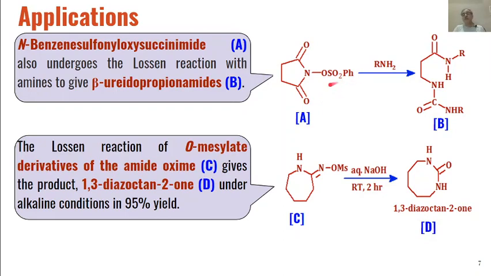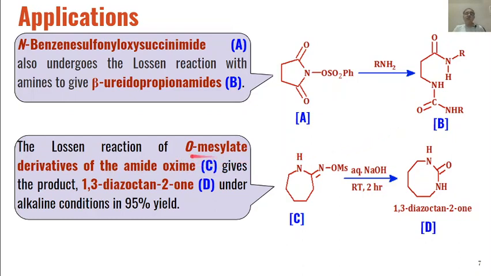This also undergoes Lossen reaction, and this will be removed from here with the formation of isocyanate first, and then that isocyanate will undergo addition of this amine to give us these types of ureidopropionamides as the product, and this heterocyclic compound will be converted into open chain amides as the product through Lossen rearrangement.